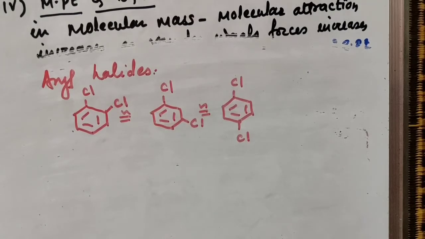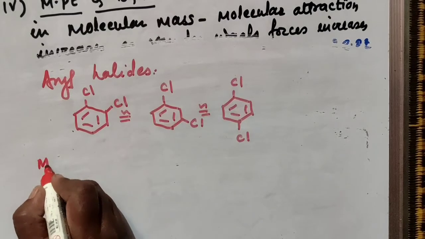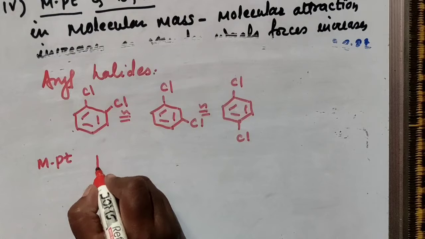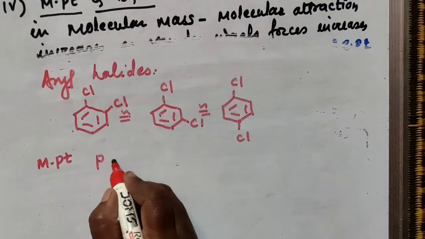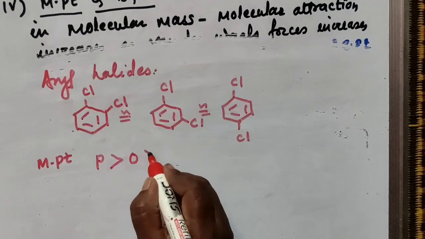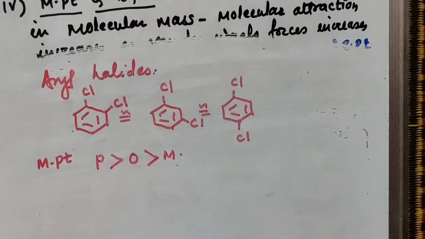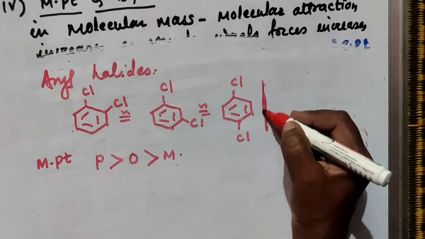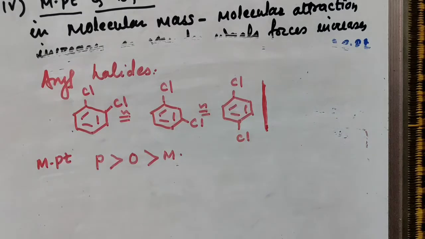But if you consider melting point, the melting point of para compound is larger than ortho, which is larger than meta. And what is the reason for that? Because this para compound is a symmetrical compound. And as it is a symmetrical compound, it can easily be packed closely in the crystal lattice.